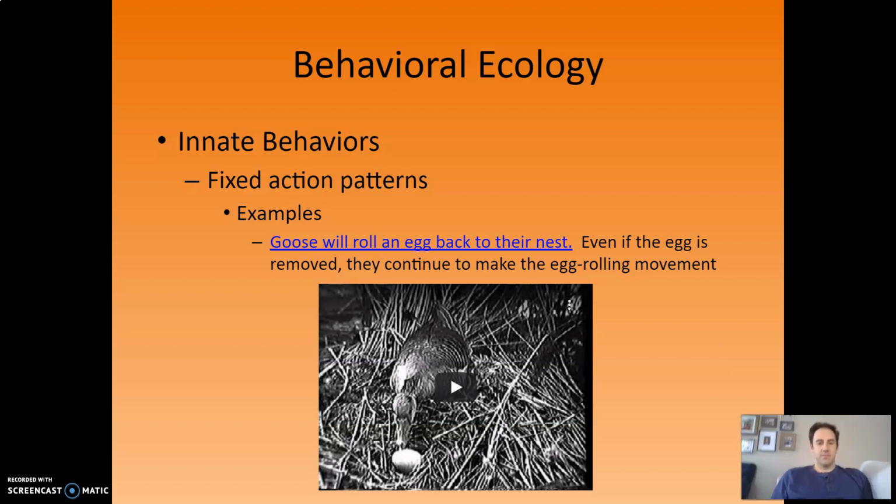So again, the sign stimulus is the egg pulled away. The fixed action pattern is rolling the beak all the way back. If this goose was thinking critically about this situation and problem solving like a human would, then when the egg was removed, the goose would say, ah, my goal was to pull the egg back, and that goal has been thwarted. I must change my approach. But it's not thinking it through like a human would. It is engaging in an innate, pre-programmed behavior. It's a fixed action pattern. Egg removed, do the little neck roll thing to bring it back. And even if the egg is pulled away, it still does the neck roll thing because it's just an instinctive behavior.